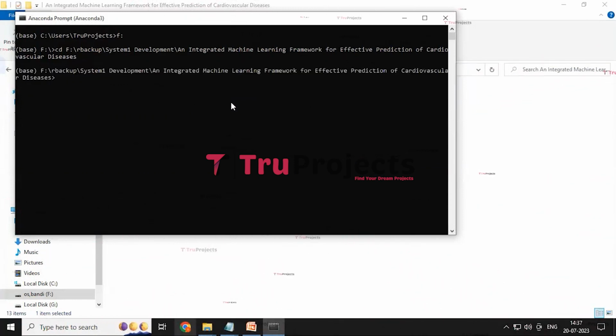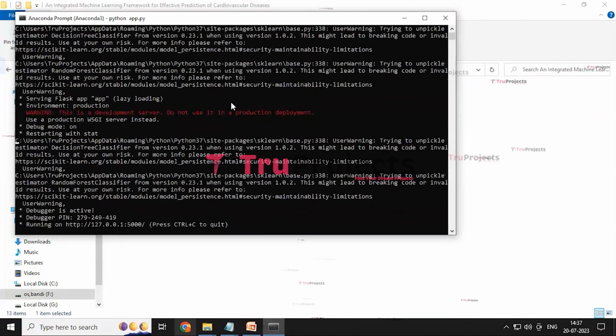After changing the path, we need to write another command, that is python space app.py. By writing this command, it will execute the Python script and perform a runtime check for any syntax errors or logical issues. And then clicking the enter button, the app.py file will run.